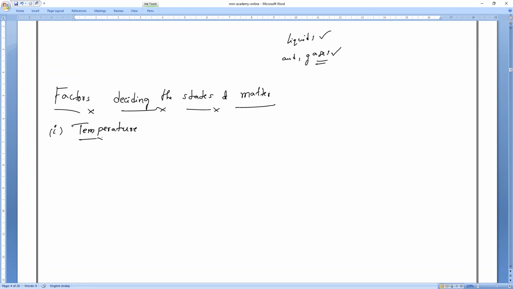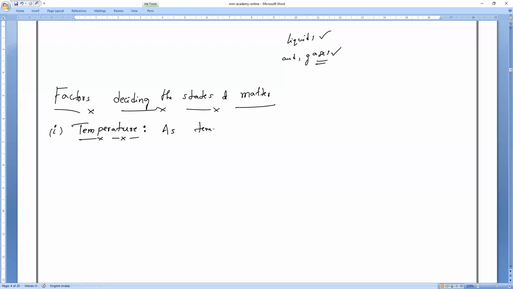Whether the given matter is a solid, liquid, or gas will be decided by the temperature of the substance. As we all know, when temperature increases, something increases. We all studied it in yesterday's class. Kinetic energy, very good.